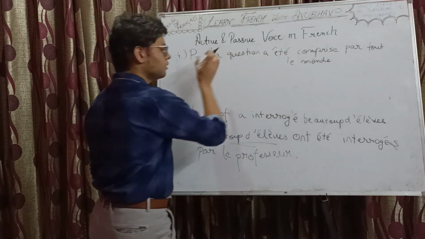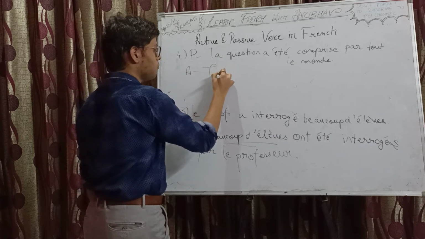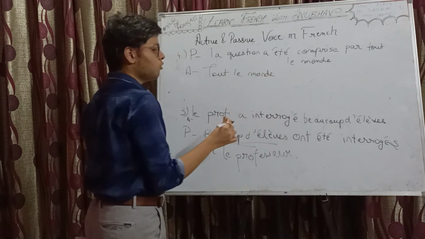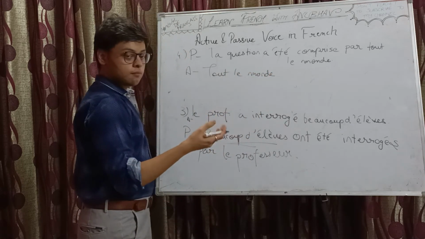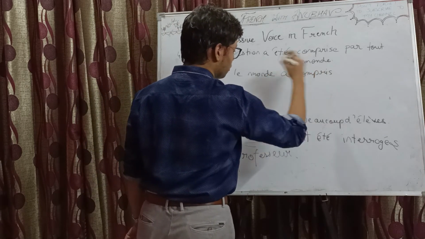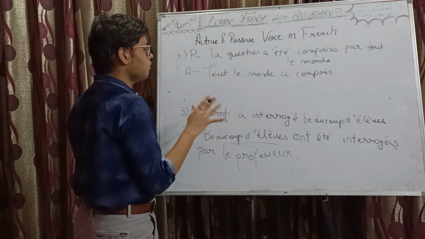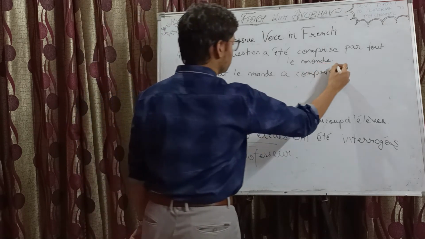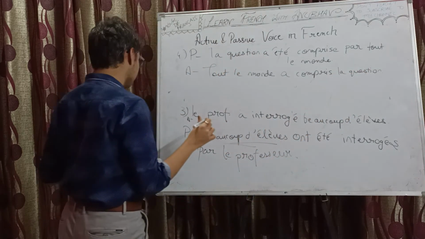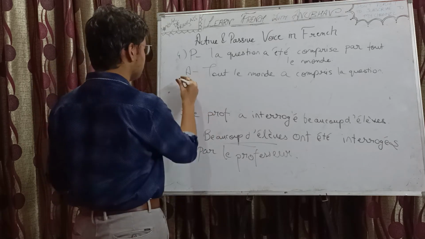So tout le monde becomes the new subject here while converting it back to active. So tout le monde. Now conjugation of comprendre with passé composé, a compris. No need of doing the agreement now. Okay, take care of that. Tout le monde a compris la question. Simple, isn't it? Tout le monde a compris la question.